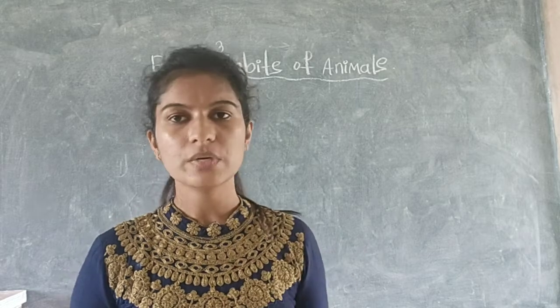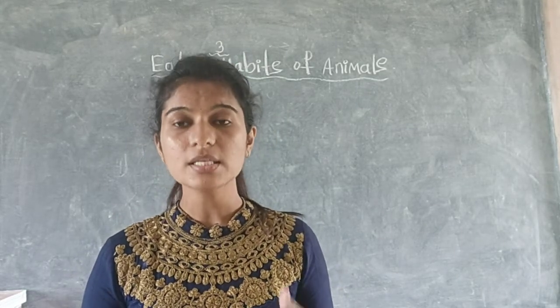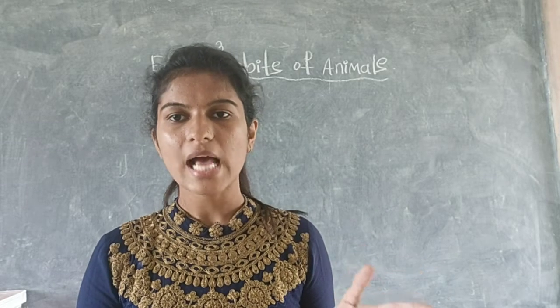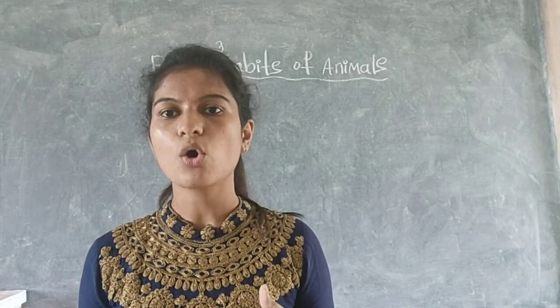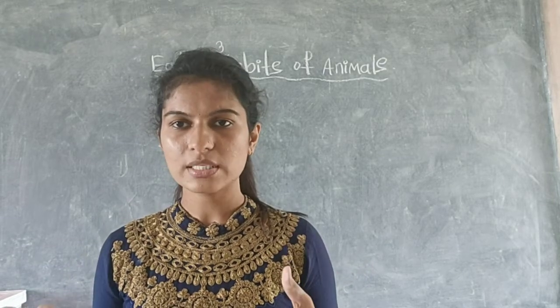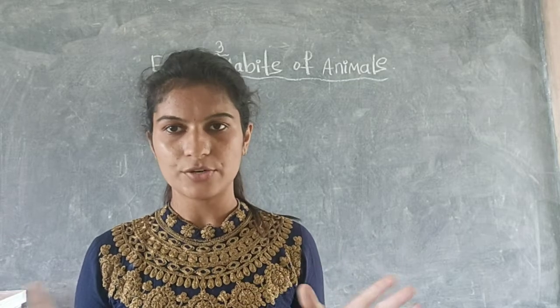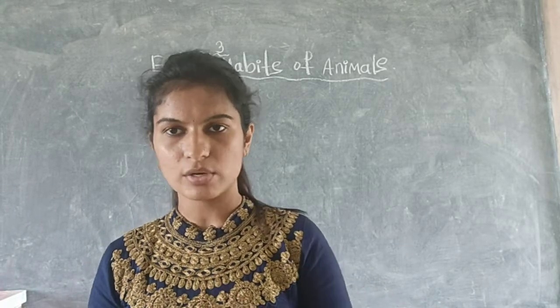Okay, now the last one is, what is that? Omnivorous animals. So what are the omnivorous animals? The flesh eating animals as well as the plant eating animals are called omnivorous animals. Some examples for omnivorous animals are human being, bear, crow, etc. These are all examples of omnivorous animals.